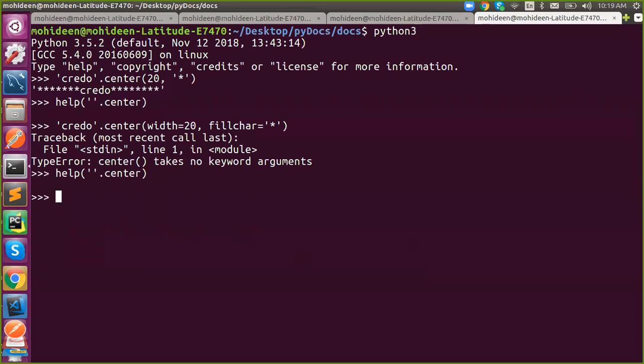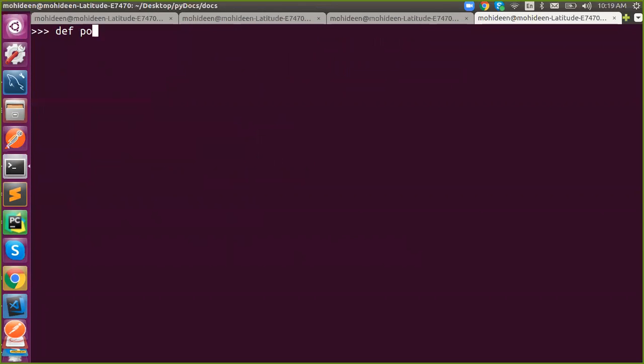This is a reference we should not use, but in our own function we can. Like def power(n, p): return n ** p. Now if I say power of 3, 2 using positional arguments, that is 3 to the power of 2, the answer will be 9. But without changing the values, I want to shuffle the position, so the 3 is assigned to the power and 2 to the number. I say p equal to 3 and n equal to 2. Now it will be 2 to the power of 3, 2 cube.